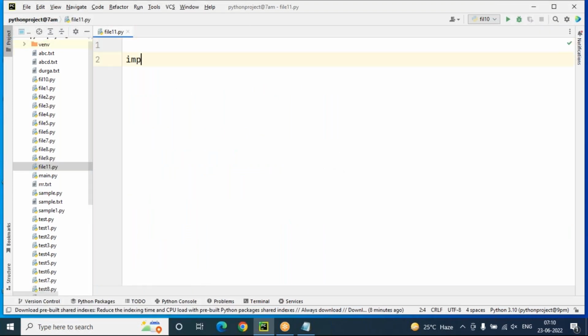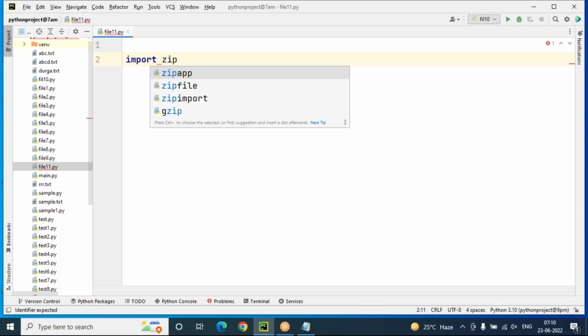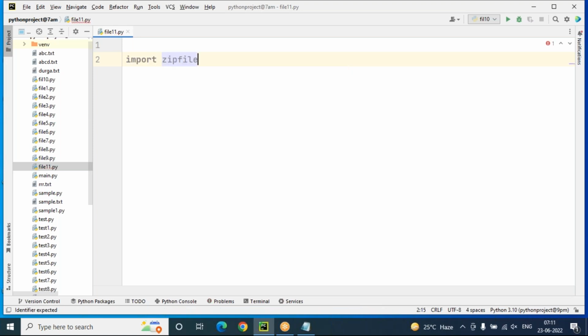First of all, I have to import the zipfile module. This is the built-in module. After that, the file object is f equals to, okay, what class do we have to use? ZipFile, with capital Z and capital F. Why is it not coming here? The class is not coming because this ZipFile class is present in which module?